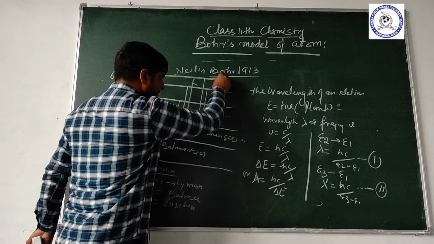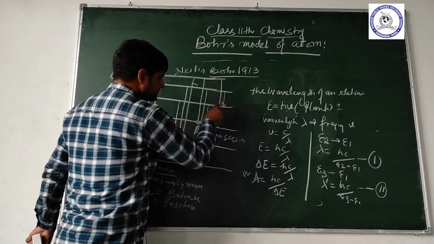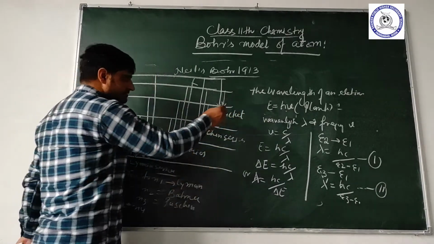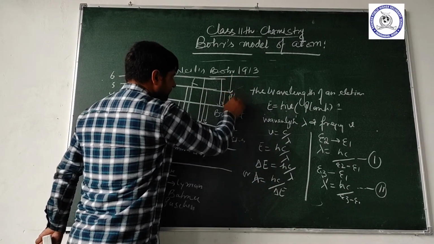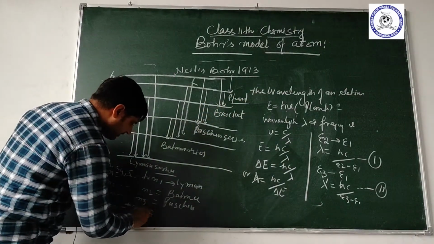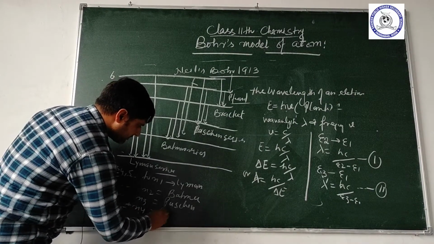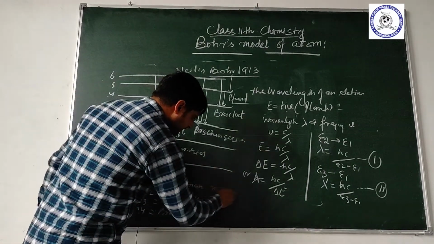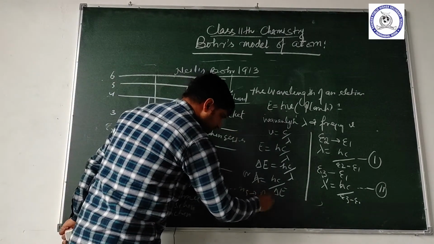When a higher energy level goes to n equal to 4, this is called the Brackett series, B-R-A-C-K-E-T-T. And when a higher energy level goes to n equal to 5, this is called the Pfund series.